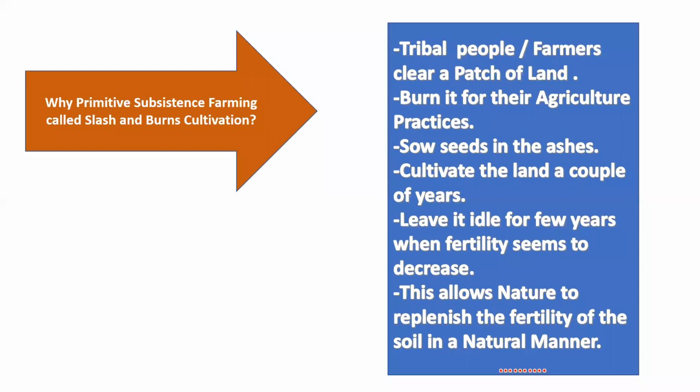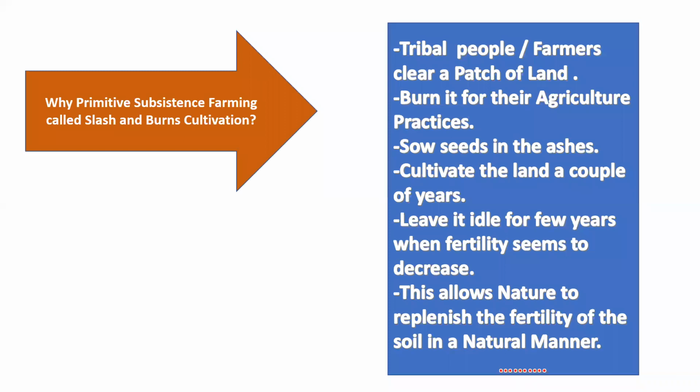That's why this cultivation is called slash and burn cultivation, because in this type of farming, the farmer clears the land by burning the trees and cutting the trees. Second thing, because the fertility is decreased, the farmer moves to another area, and because he is moving to another area, this type of agriculture is known as shifting cultivation. It is known as shifting cultivation.